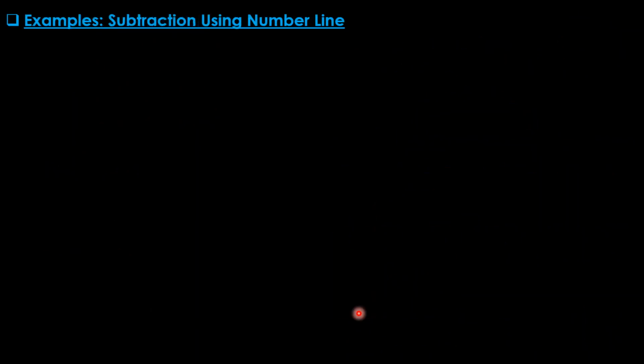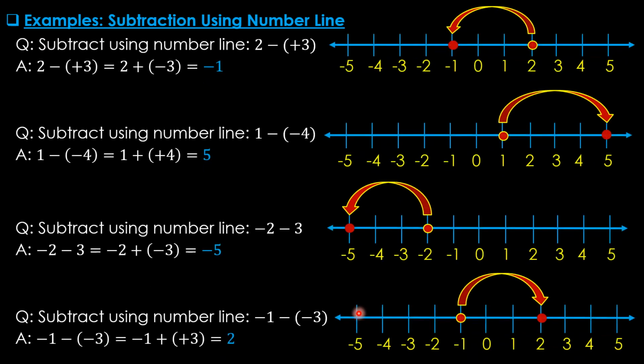Now subtraction is very similar to addition if we can change the sign in between, like 2 minus 3. We have to change this minus sign to plus sign, but remember, whenever we change this sign from minus to plus, we have to change the following sign inside the bracket as well. So 2 minus plus 3 means 2 plus minus 3, then we will follow the addition process we have just discussed.